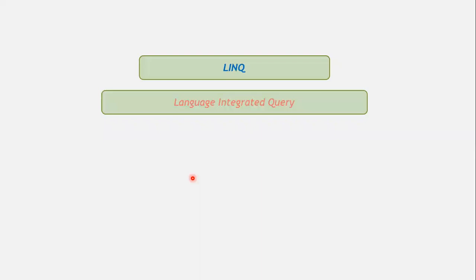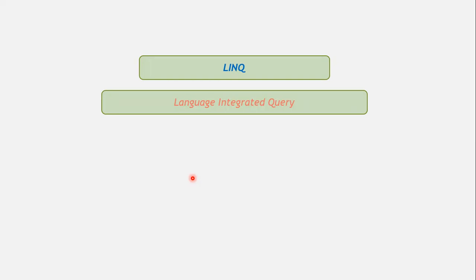So there are a variety of data sources with which we can work by using Language Integrated Query. In Language Integrated Query, we don't write queries as we do in Structured Query Language, where we write queries in the form of strings.